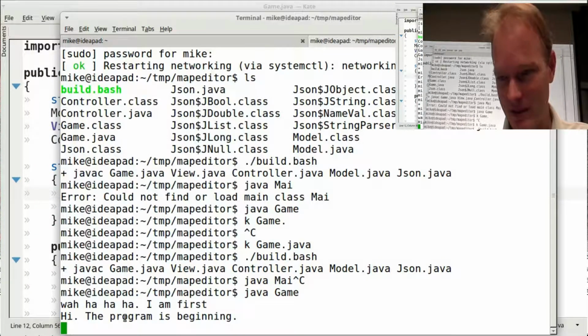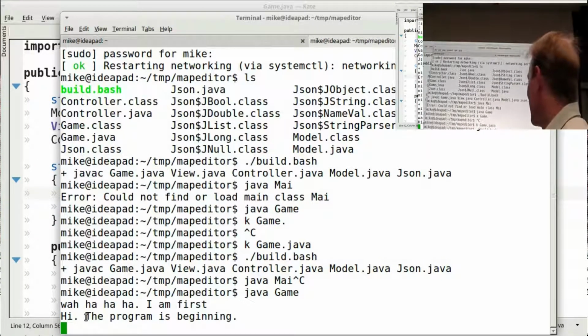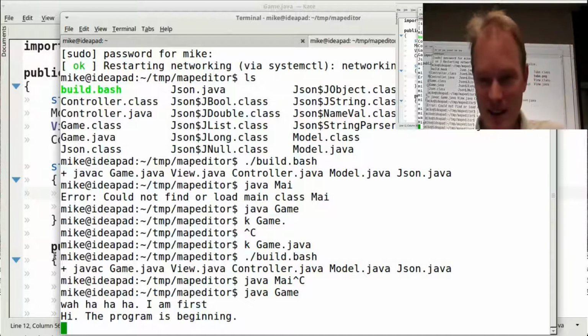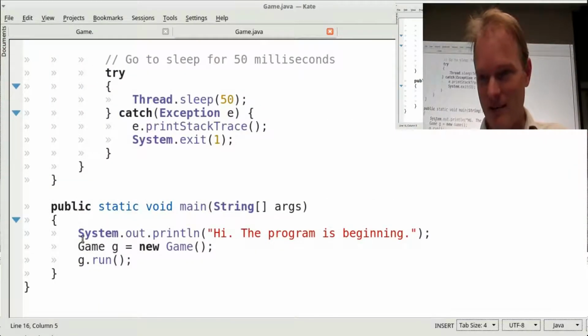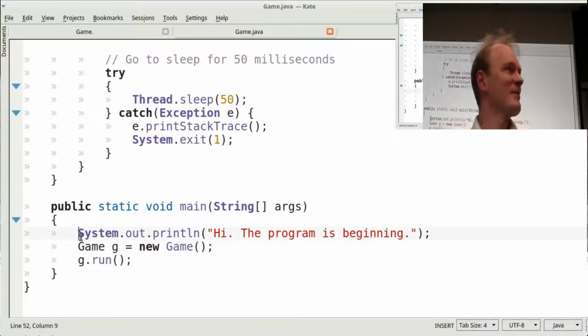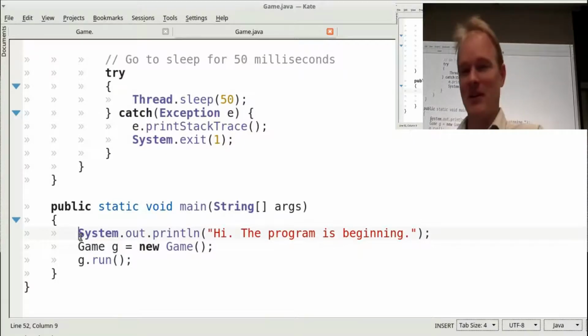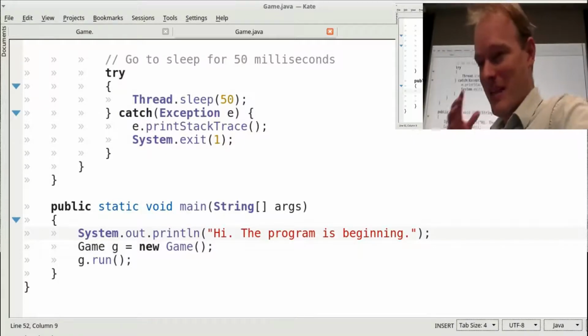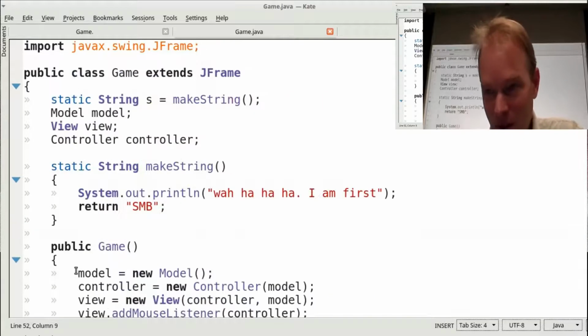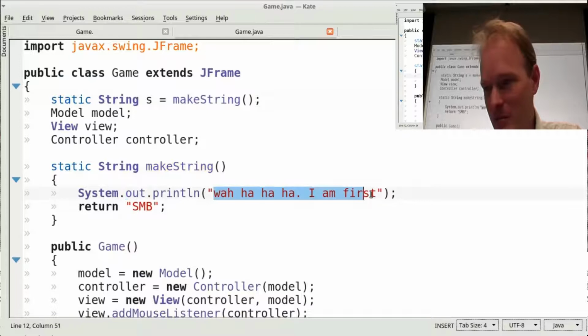And notice what it printed to the console. "Wah ha ha, I am first," followed by "Hi, the program is beginning." And thus we have discovered that, in fact, main is not the first thing. Does that bother you? Bothers me. I mean, come on, main's supposed to be the very first thing ever. So why did makeString get called before main?